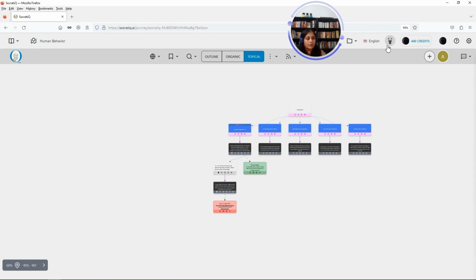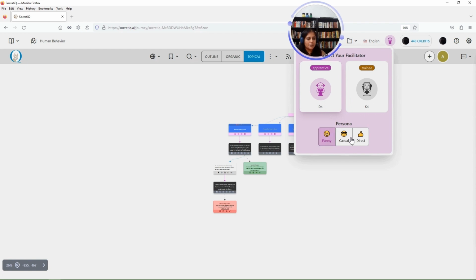You can also change the facilitator's persona. The default is funny and the apprentice D4 is the facilitator. But if you want to change D4 to direct, then your feedback will become more direct. Or if you want to change it to casual, you can do that too. If you want to try out the trainee, you can do that. D4 is the default, and that is what we recommend.